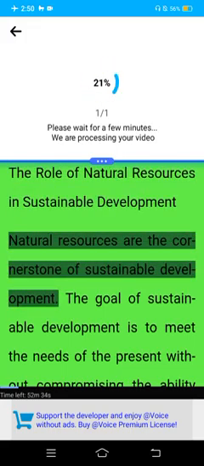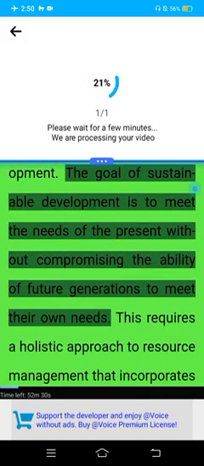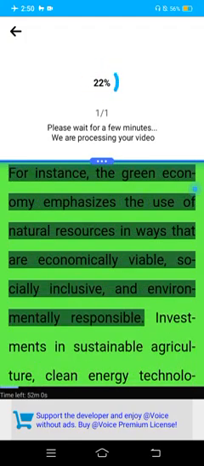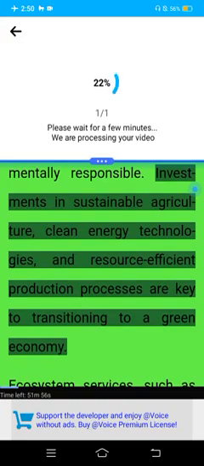Natural resources are the cornerstone of sustainable development. The goal of sustainable development is to meet the needs of the present without compromising the ability of future generations to meet their own needs. This requires a holistic approach to resource management that incorporates environmental protection, social equity, and economic prosperity. For instance, the green economy emphasizes the use of natural resources in ways that are economically viable, socially inclusive, and environmentally responsible. Investments in sustainable agriculture, clean energy technologies, and resource-efficient production processes are key to transitioning to a green economy.